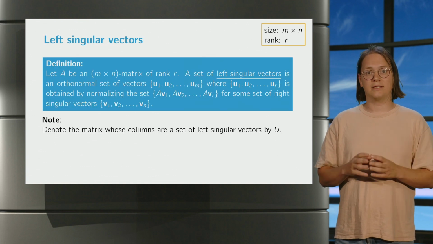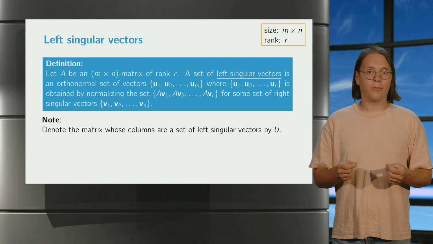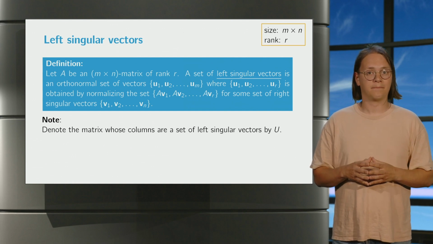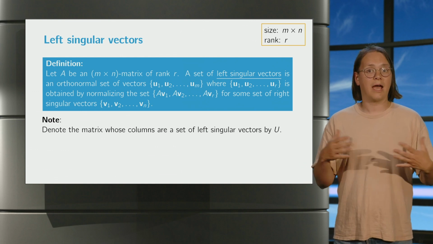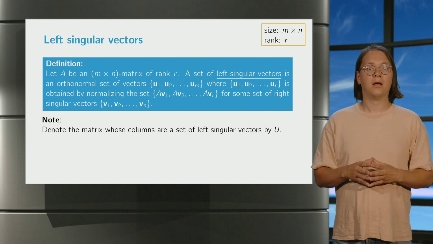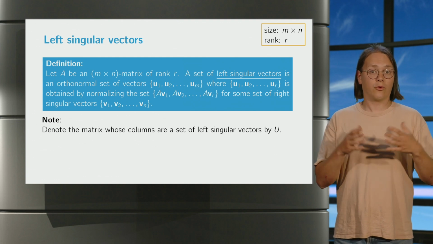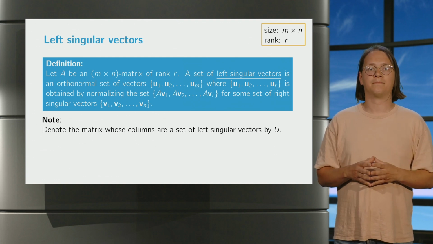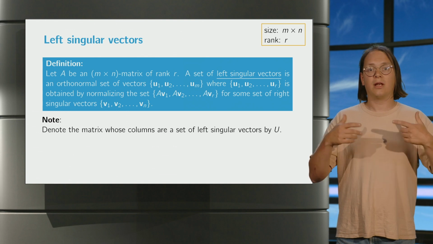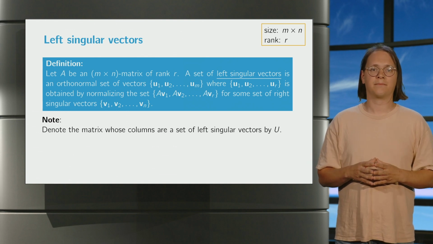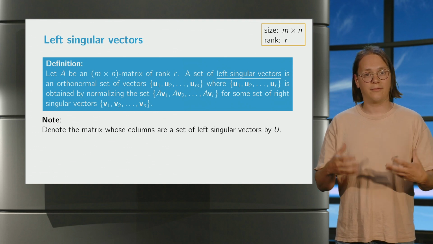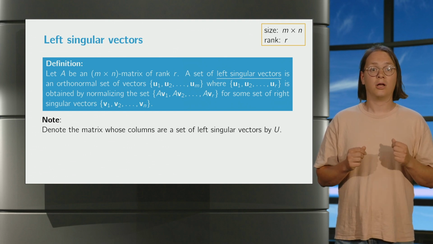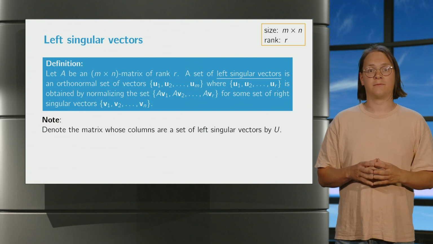By normalizing this set, we obtain an orthonormal basis for the column space of A. We may then extend this basis for the subspace to a basis for the ambient space, Rm. In fact, we may extend it to an orthonormal basis for Rm. This is called a set of left singular vectors of A. Note that the matrix U, whose columns are a set of left singular vectors, is orthogonal, so U transpose is U inverse.